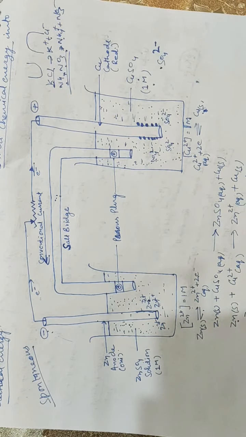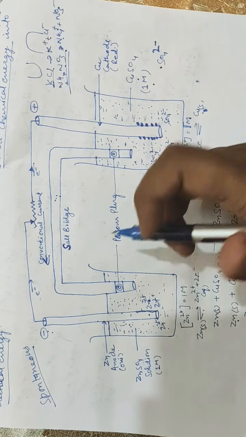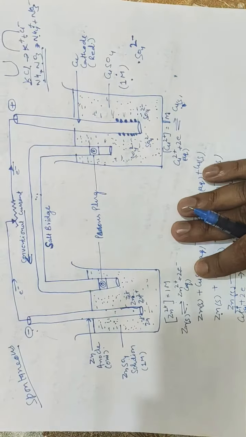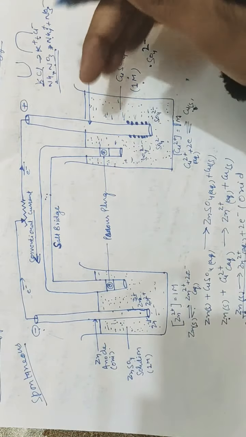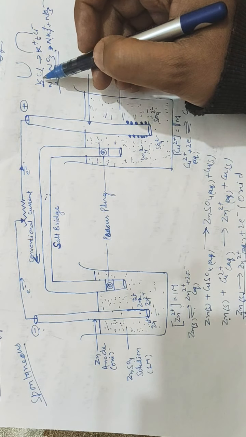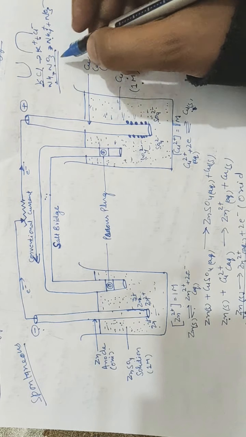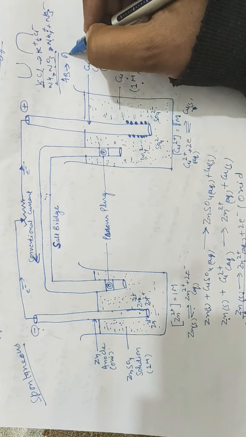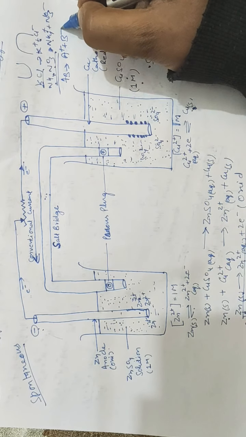So I will repeat once again, so keep listening. There are two types of ions present in a salt bridge. In each salt bridge there is an electrolyte, and an electrolyte always dissociates. Suppose there is an electrolyte AB, it dissociates into A positive and B negative ions.